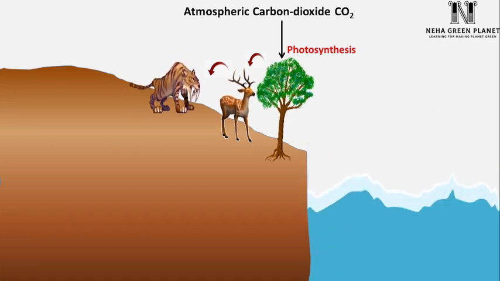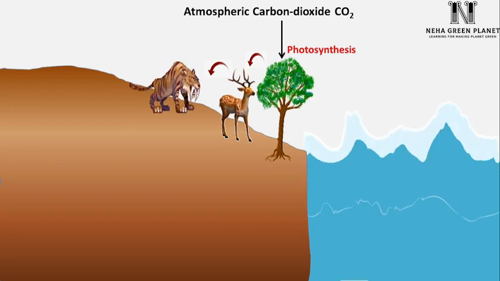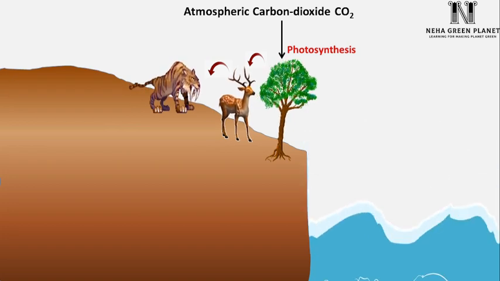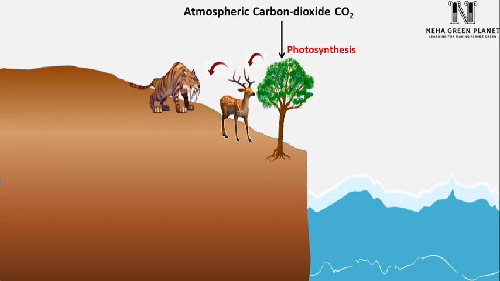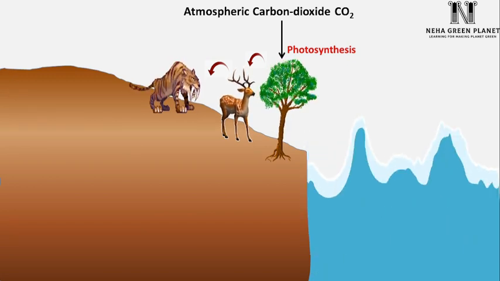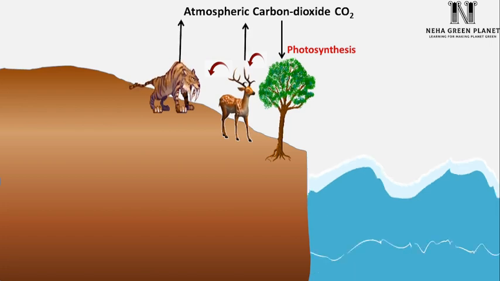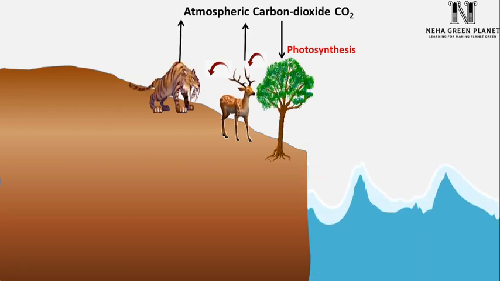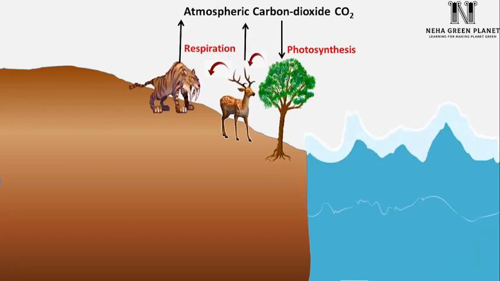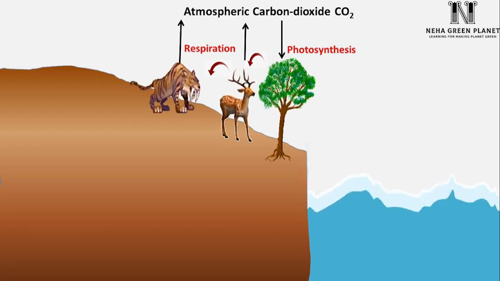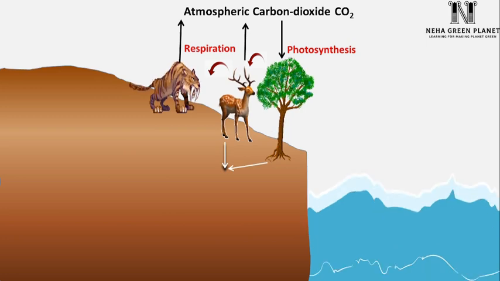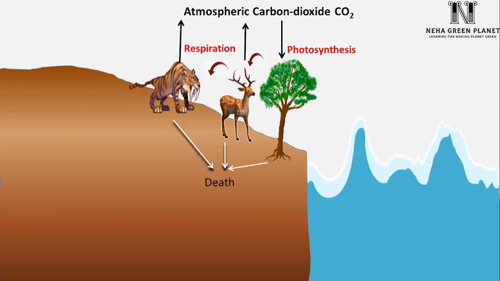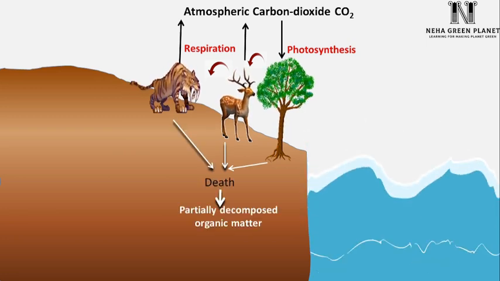On one hand, photosynthesis is the process to capture CO2. On the other hand, there is another process known as respiration, by which CO2 is released back into the atmosphere. Animals undergo respiration and release CO2 back into the environment. After the death and decay of plants and animals like herbivores and carnivores, organic matter is formed.